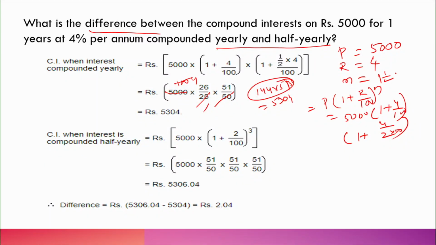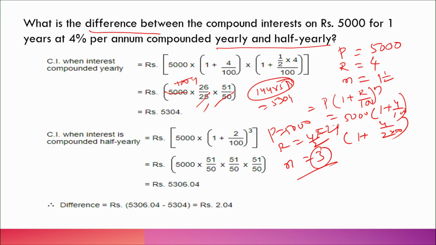How many half years are in 1.5 years? There are 3. So, for this case, P is 5,000, R is 4%, no change, but half of R, 4 by 2, that is simply 2%, and n is equal to 3. This is a very important one.